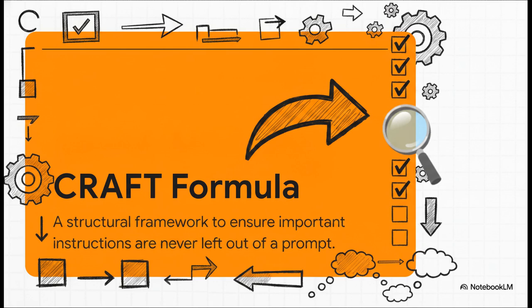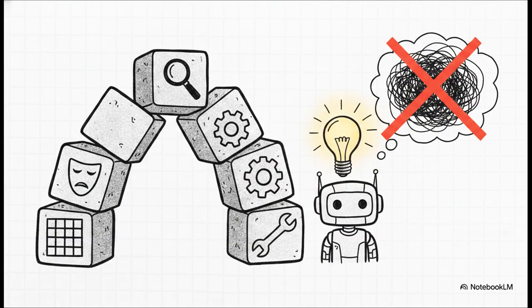CRAFT is a structural framework. Think of it kind of like a pilot's pre-flight checklist. It ensures that those critical instructions are never, ever left out, which literally forces the model onto the exact path you need it to take. Let's quickly walk through these 5 building blocks.